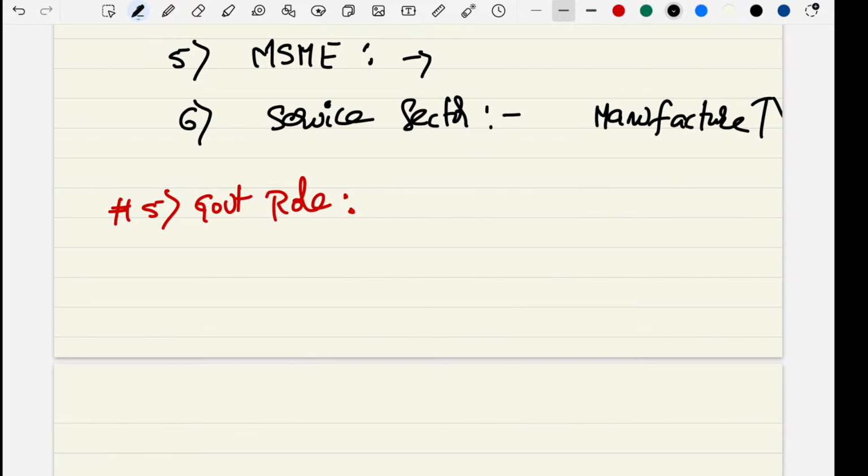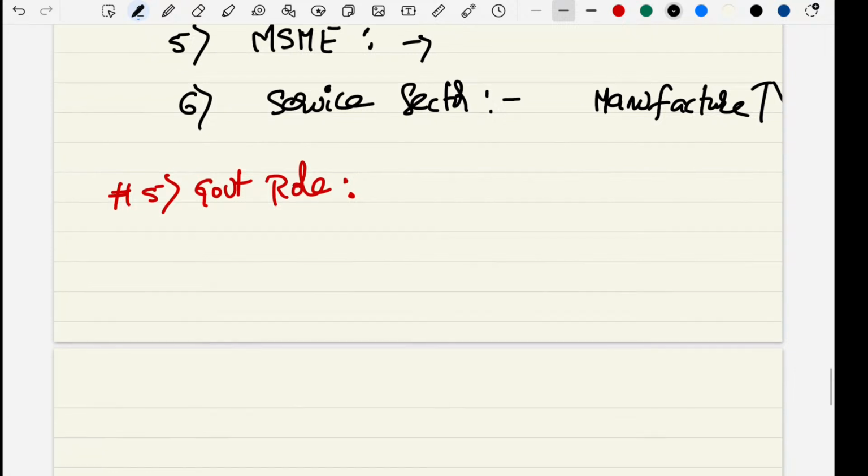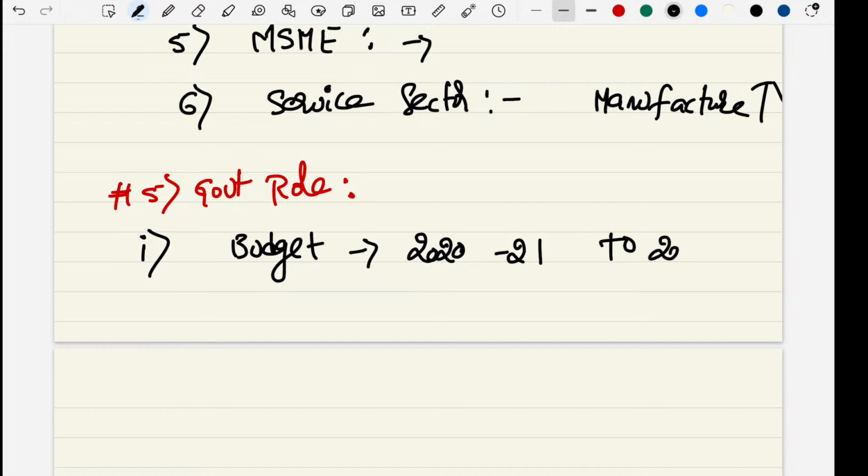Friends, we know the government is doing good things. If we talk about the budget, it is increasing every year. What is the outlay of this budget? Anybody can comment in the chat box. It was around 30 lakh crore in 2021, and it is 45.2 lakh crore now.